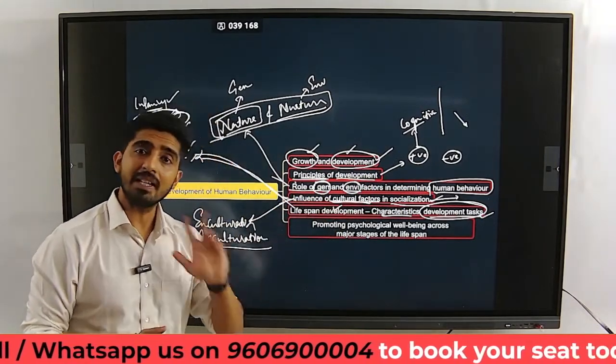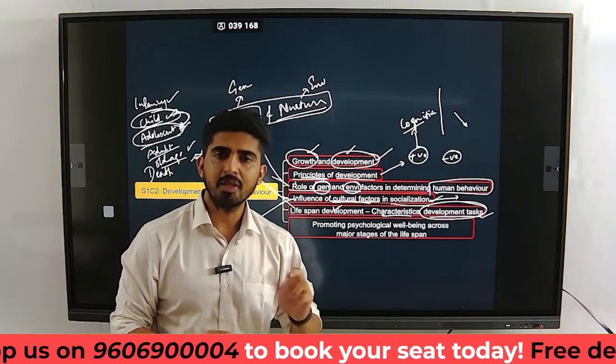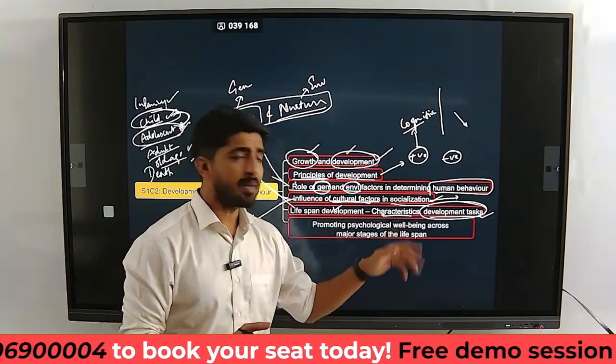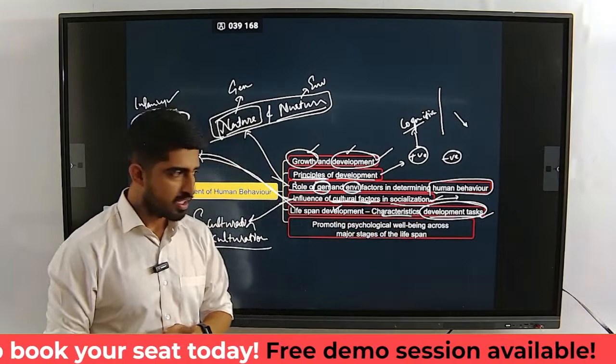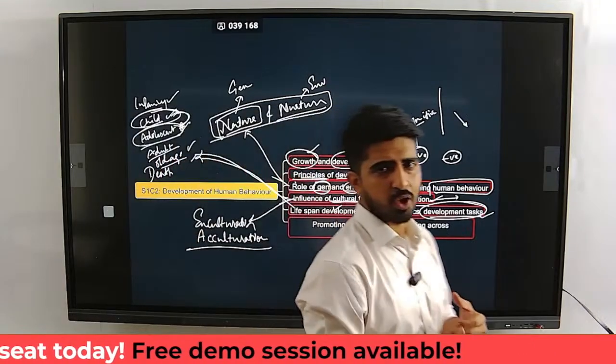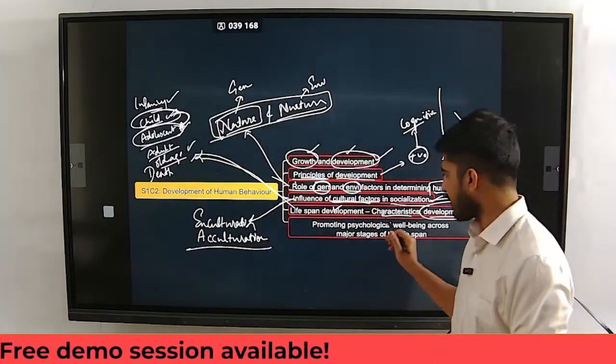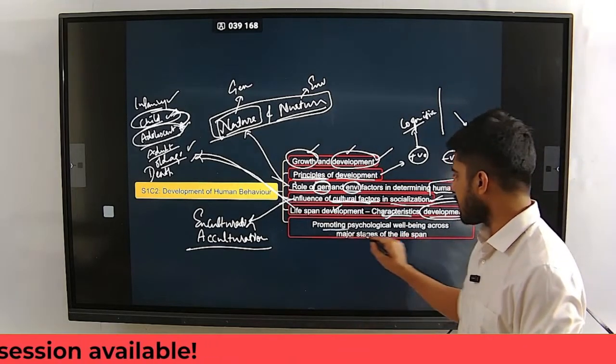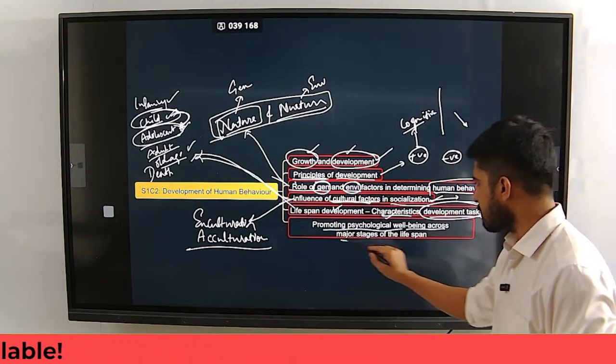So these can be mental tasks, right? These are mostly mental tasks. These can be moral tasks as well. So it is stages. You just pass the stages. So that's about it. And then promoting psychological well-being across major stages of lifespan.